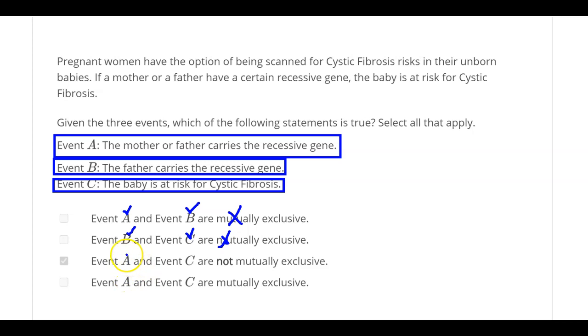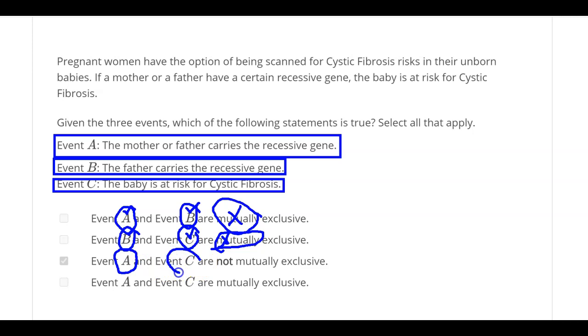And let's look at event A. Remember, mutually exclusive tells me that if one happens, the other one cannot happen. So if the mother has it, then the father cannot have it. No, that's not true. The mother or the father can have it. If the father has it, the baby cannot get it. That's not true. So event A is the mother having the gene.